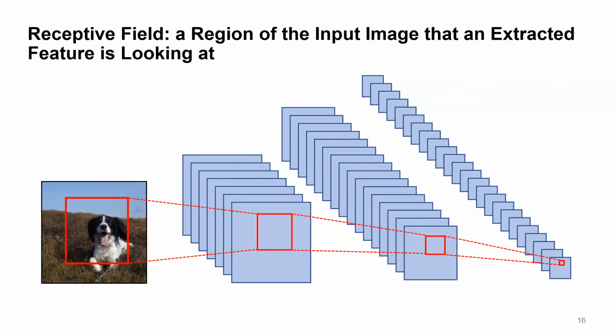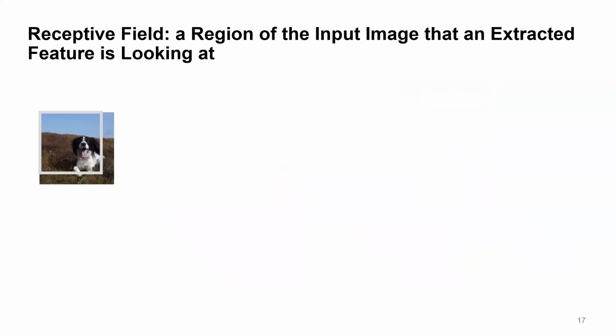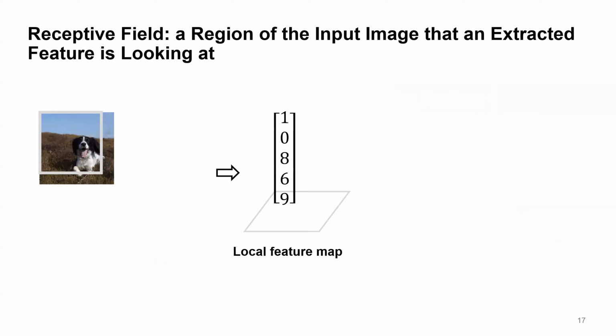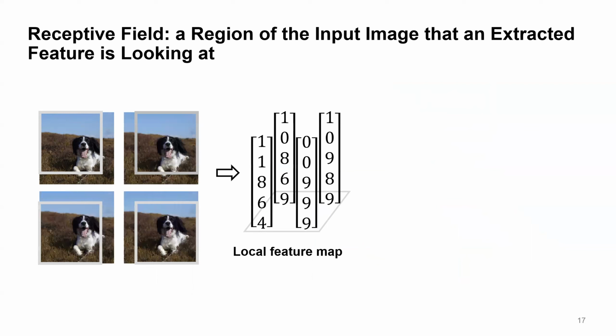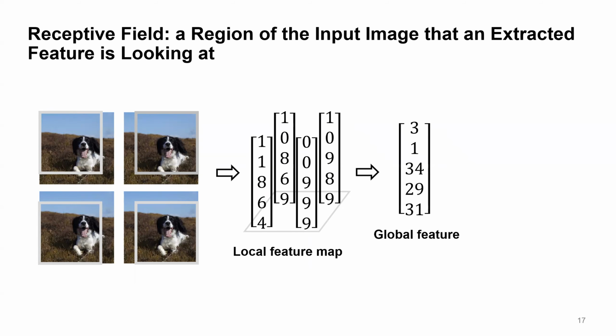And a convolutional network will extract features from different parts of the image. For example, the first feature might be looking at this part of the image, then the second, third, and fourth features can look at different parts of the image. Gathering all these features gives the local feature map. Here, we call them local features because each feature only focuses on part of the image instead of the entire one. Next, the convolutional network will perform feature aggregation to get the global feature representation, using, for example, average pooling.